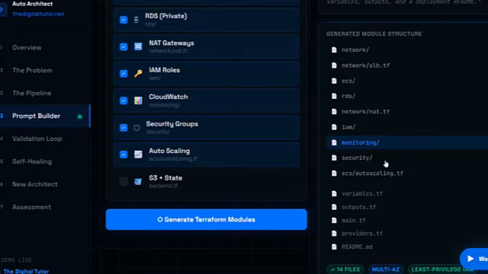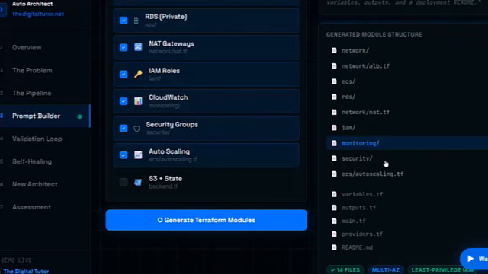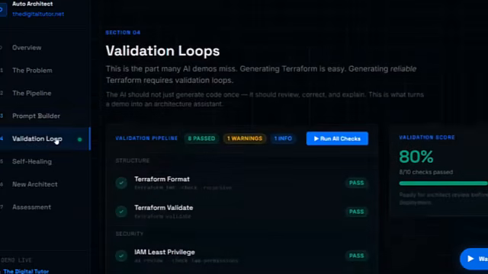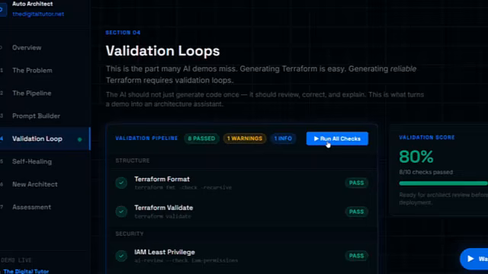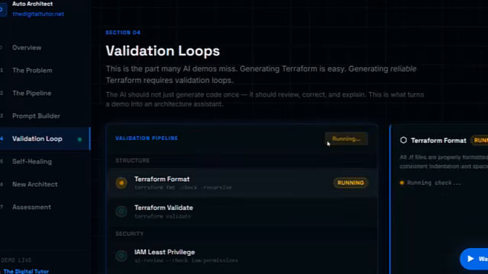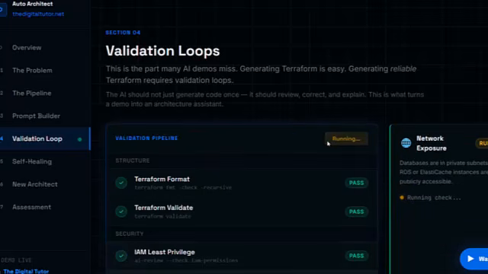Now let's look at the prompt builder section. This is where the demo becomes more practical. Instead of just typing a vague request, we can select the architecture components we want. For example, here we can select VPC and subnets, application load balancer, ECS Fargate, RDS and private subnets, NAT gateways, IAM roles, CloudWatch, security groups, auto scaling, S3 and Terraform state.